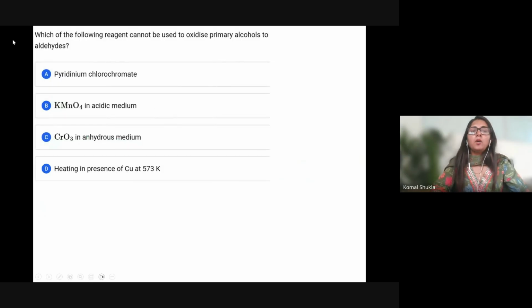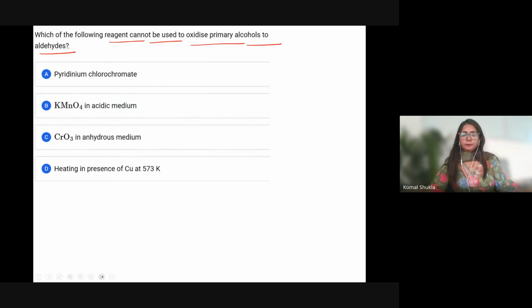Let's talk about the next question. Which of the following reagents cannot be used to oxidize a primary alcohol to an aldehyde? Akshara is saying B. Very good.